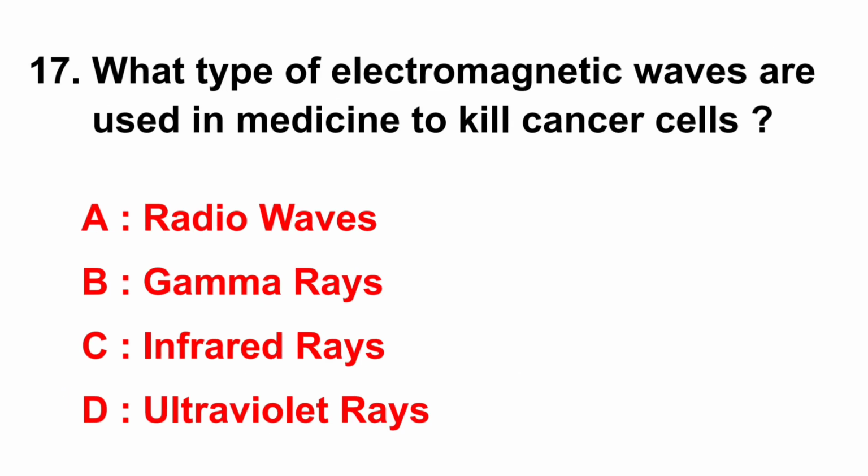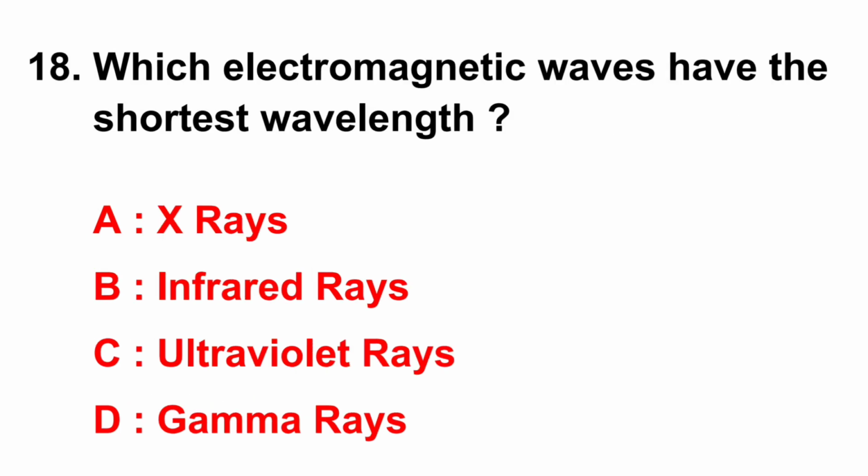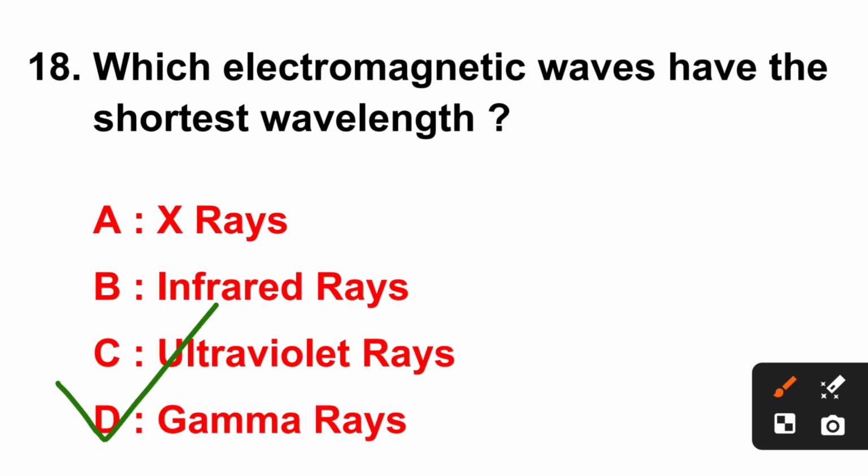Question number 17. What type of electromagnetic waves are used in medicine to kill cancer cells? Right answer is option B, gamma rays. Question number 18. Which electromagnetic waves have the shortest wavelength? Correct answer is option D, gamma rays.